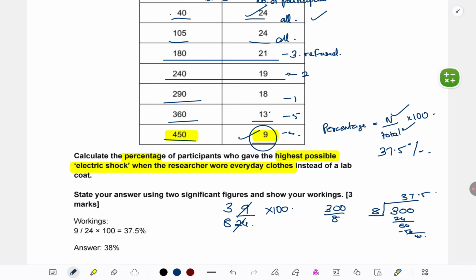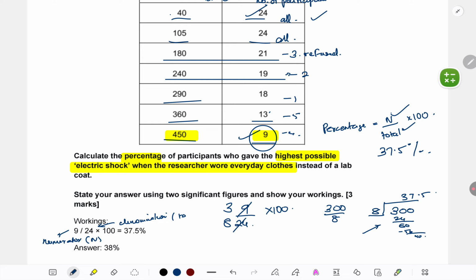Now students wonder, how much do we have to show in workings? Like, do we have to show this sort of a division process? No. What they mean by showing workings is, show what you're taking on the numerator. You don't even have to write the formula, but just show the number that you're taking on the numerator. Show the number that you're taking on the denominator.